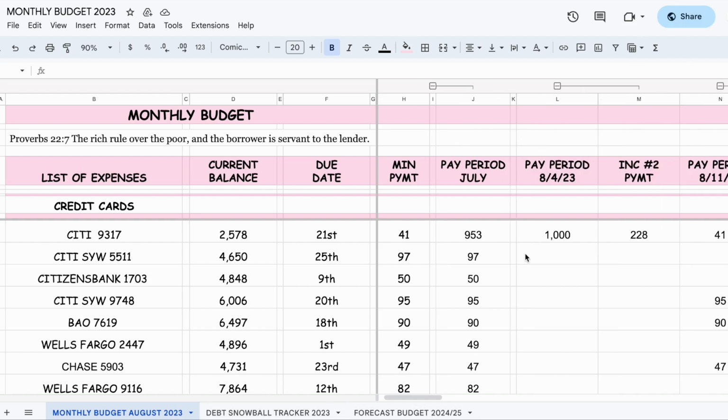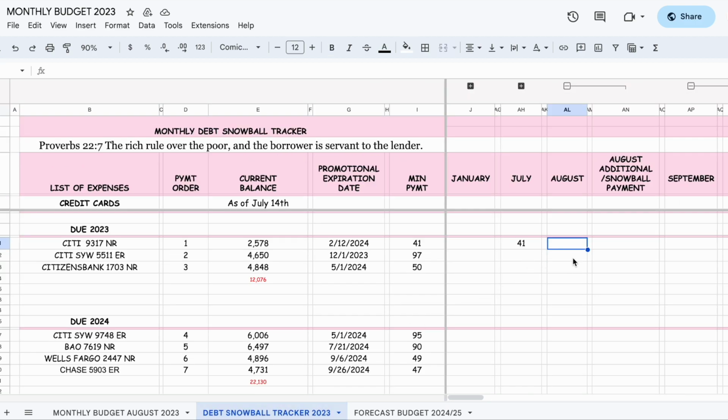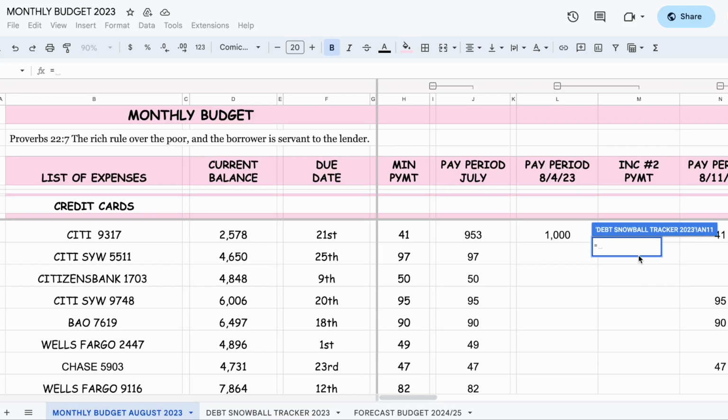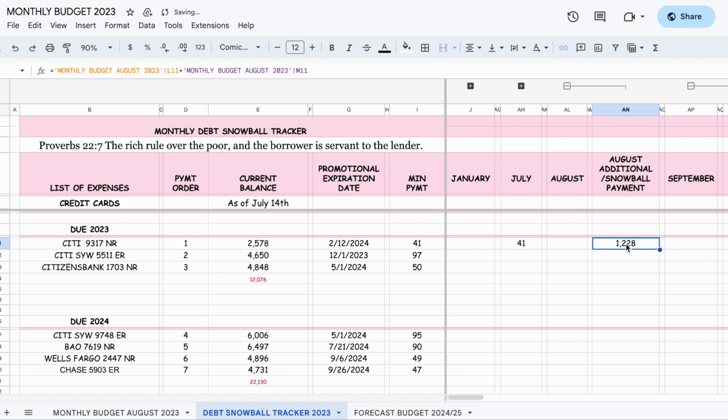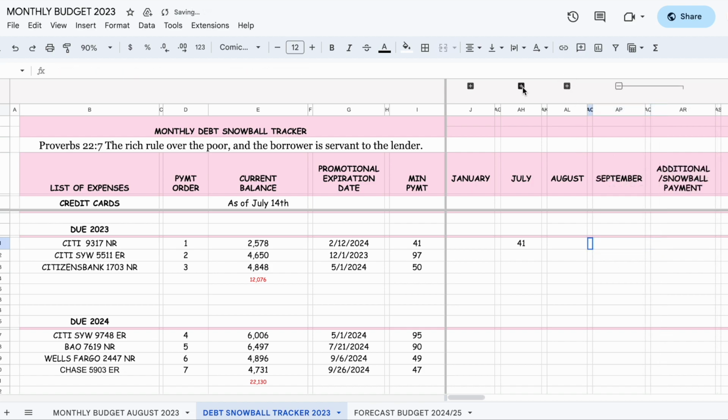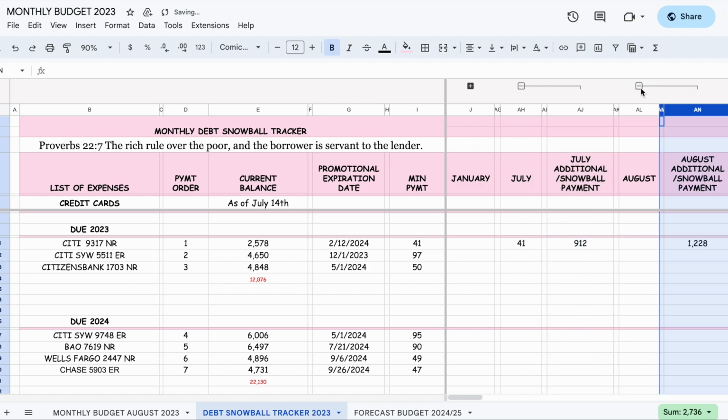I could just add one column here. So here, there's no minimum payment, but I know there's one, so it's this one plus that one. So it's 1128. We're done with that, that's it. So if I go here, open 922 and then 1128.